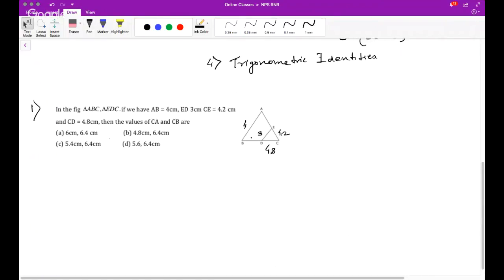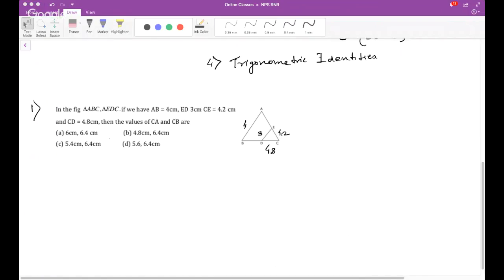How do you know that ED is parallel to AB? If ED is given parallel to AB, then there is no problem, then you can easily find out. But there is no mention in the question that ED is parallel.